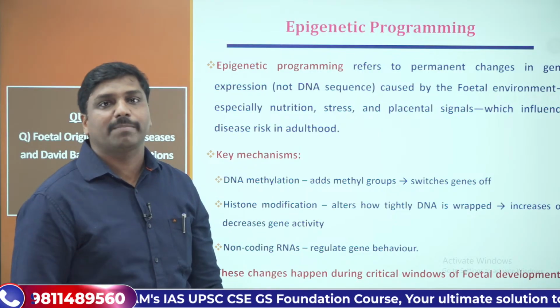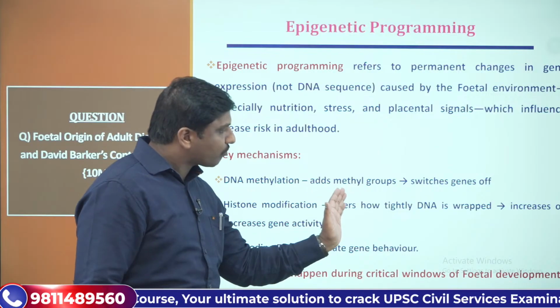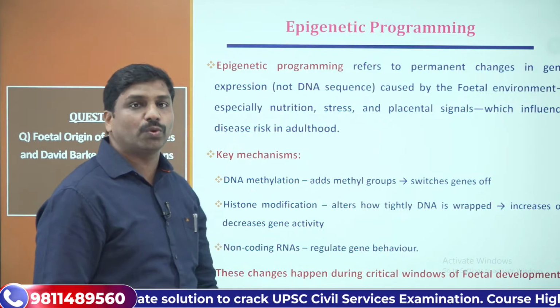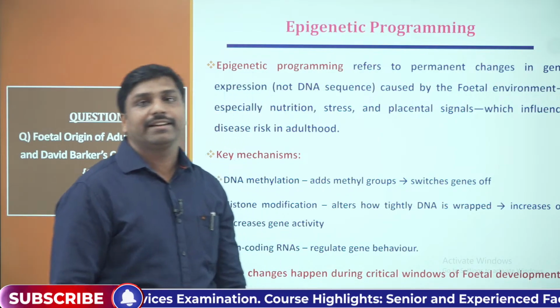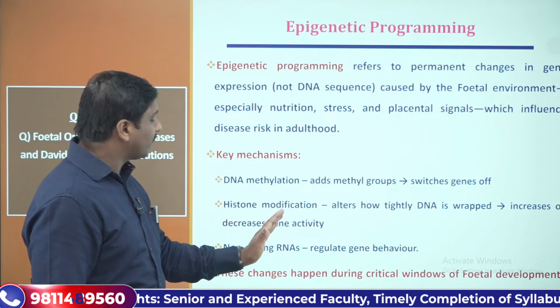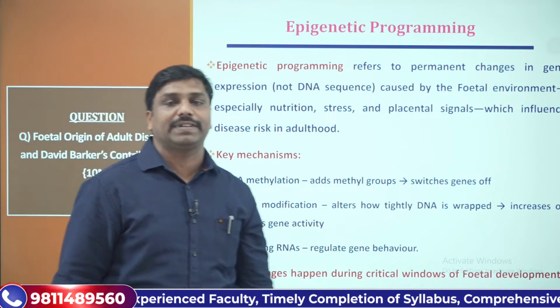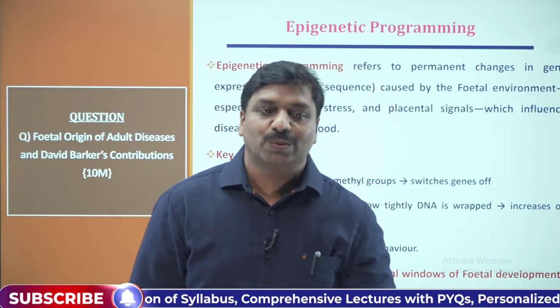Histone is an important protein. Alterations of histone alter how tightly DNA is wrapped, and this will increase or decrease the gene activity. Expression of the gene will be impacted.